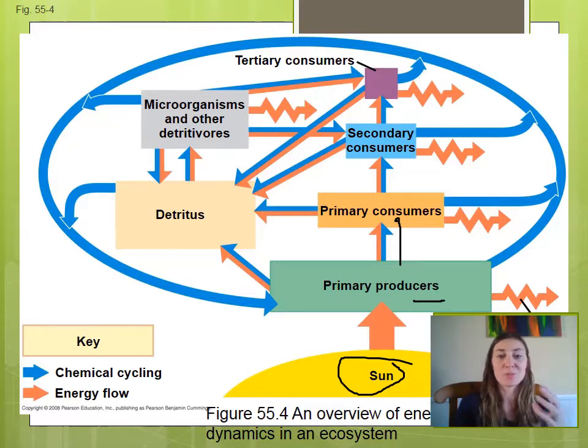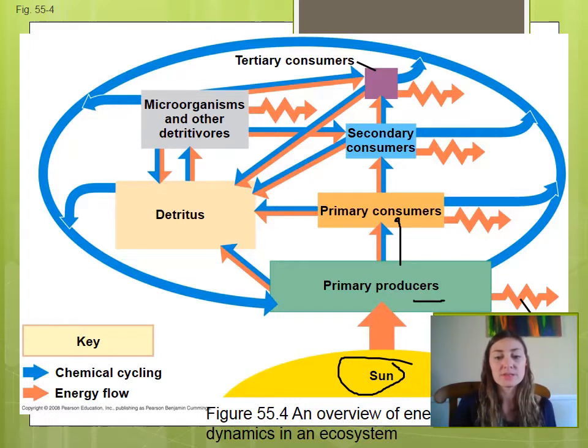And that detritus is broken down by detritivores, and that is the building blocks that then primary producers use to build more plant parts. As they convert energy from the sun to plant material and to glucose, some energy is lost in the form of heat, and we see this happens at every level.